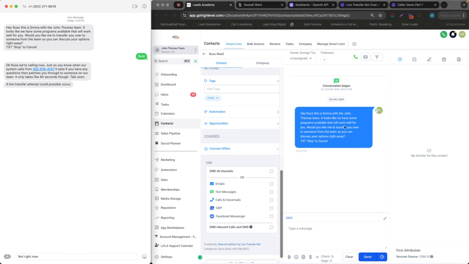Okay. Now, if this was after hours, this would go right into the after hours text message. But because it's during working hours, it's not doing that. All right, so I'm going to say "not right now." And you're going to see that when I reply "not right now," it's going to trigger the AI messenger bot that's going to message me back.